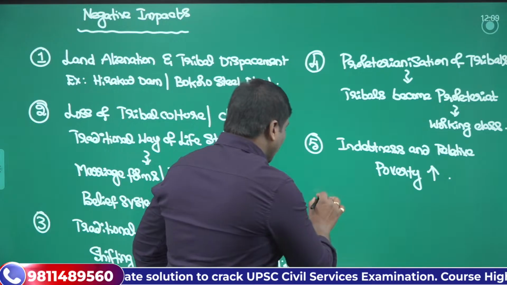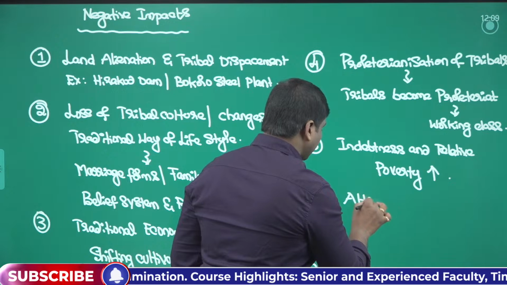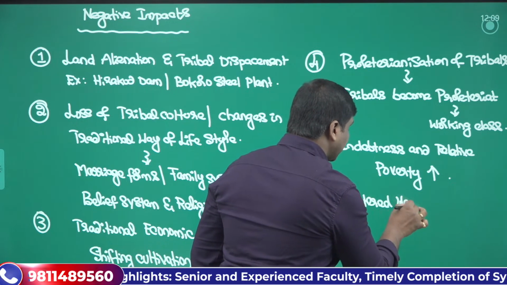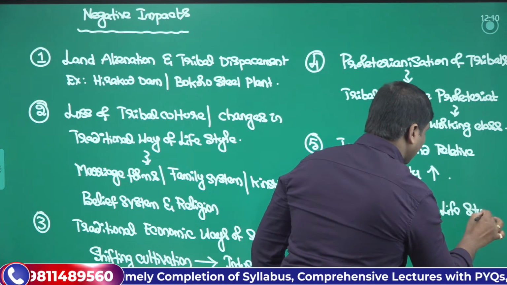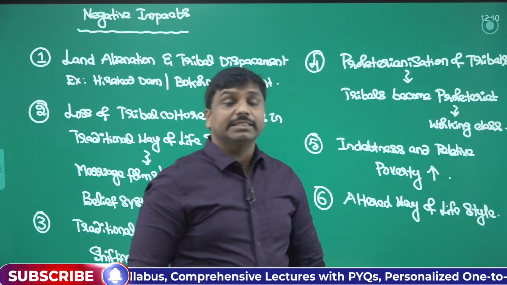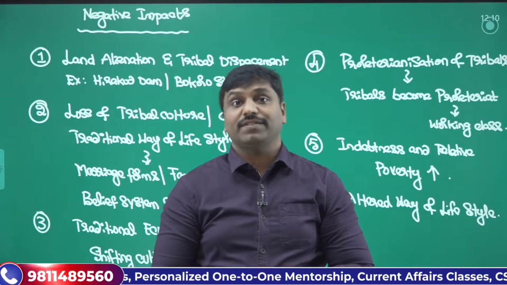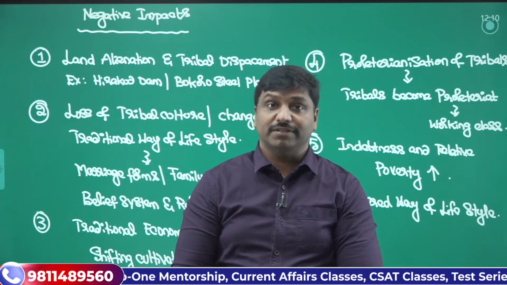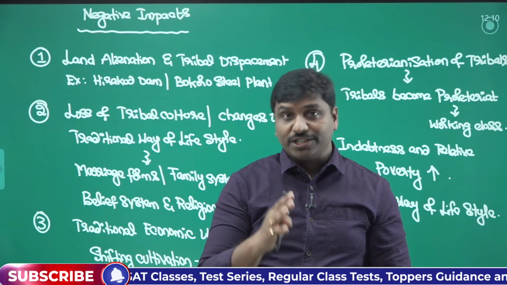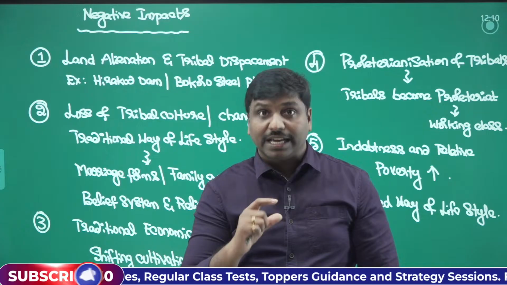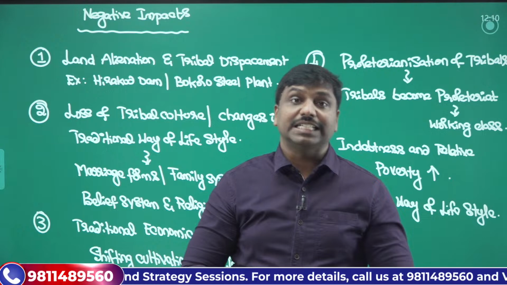Furthermore, there would be an altered way of lifestyle. Be it economically, politically or sociologically, they will have to change their lifestyle completely. This further creates some sort of chaos among the tribes. That's how urbanization and industrialization, though they are developmental in nature, will still have a kind of mixed impact on the tribal people.